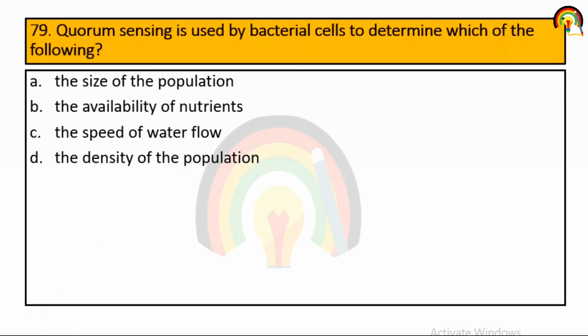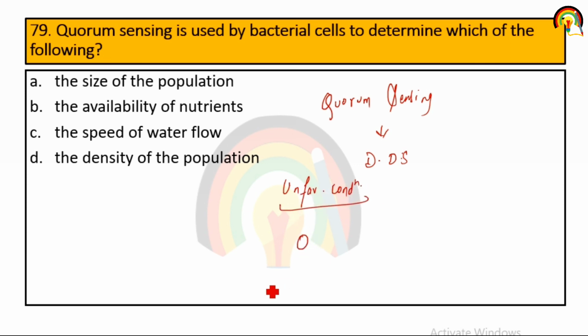Next one. Quorum sensing is used by bacterial cells to determine which of the following. So what is quorum sensing? Let's suppose we are talking about Dictyostelium discoideum. When there is an unfavorable condition, it releases cAMP, and this is a chemoattractant.